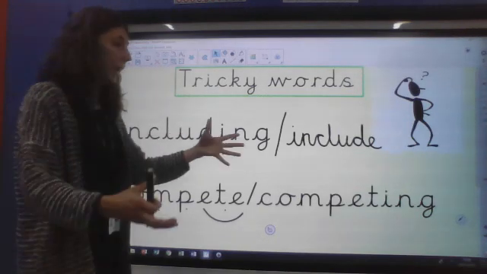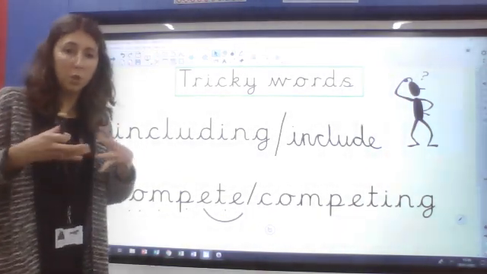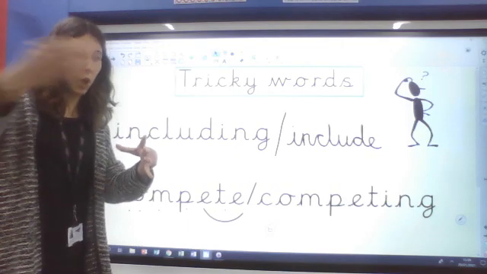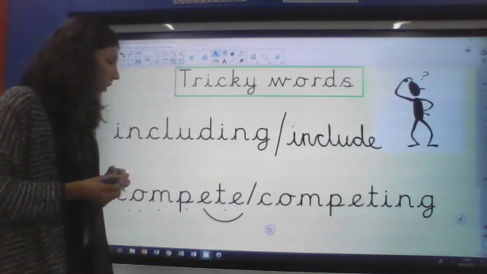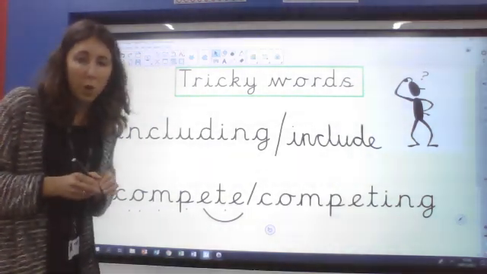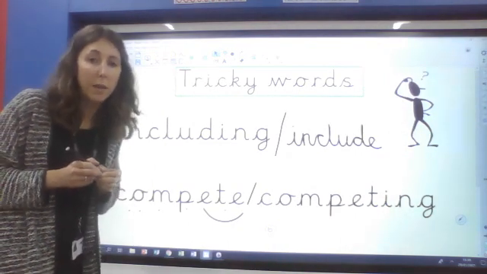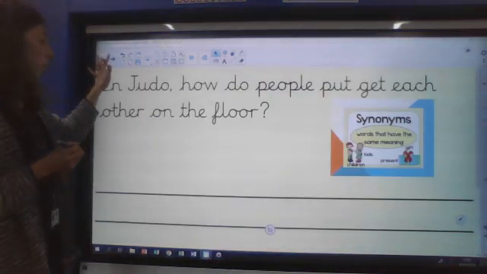So if you are going to include something, it means you're keeping it in. So if you've got a group of things and you include something, you're putting it in that group. And then if you are going to compete or you are competing in something, it's a bit like you're doing a contest or a challenge, isn't it? And you're competing against somebody else to be the winner. Okay. So those are our tricky words for today.